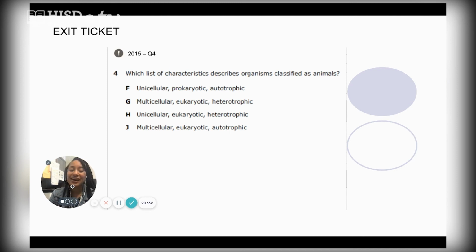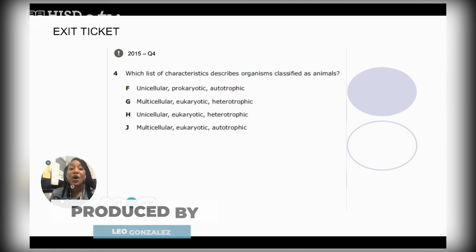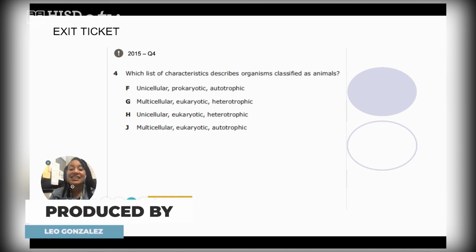Now, what else do we know about animals? Right, we also know that animals are multicellular. They have a lot of cells. So we know our answer is now either G or J. So are animals heterotrophic, meaning they are consumers, or J, autotrophic? Right, the answer to this question is G.